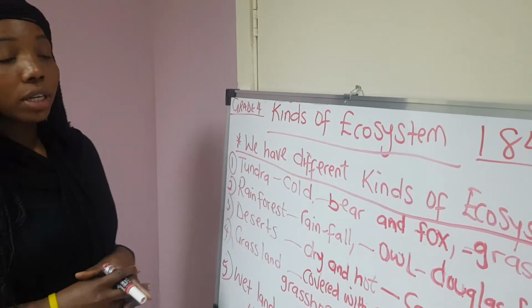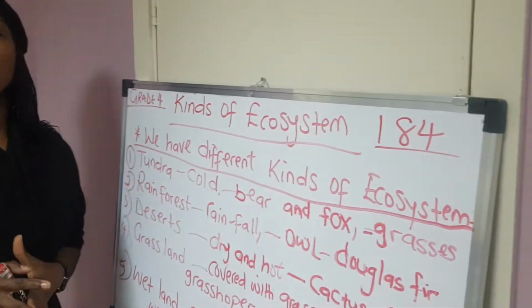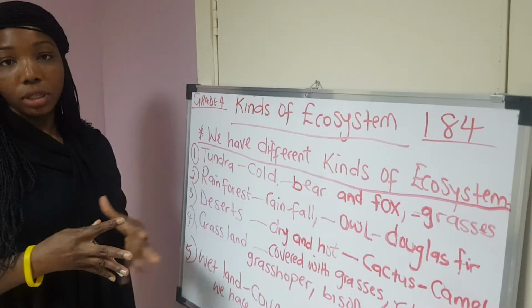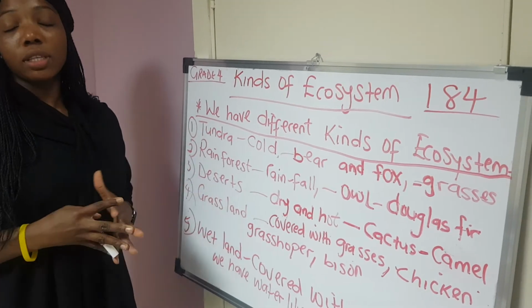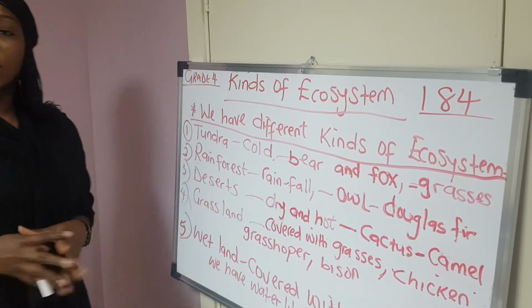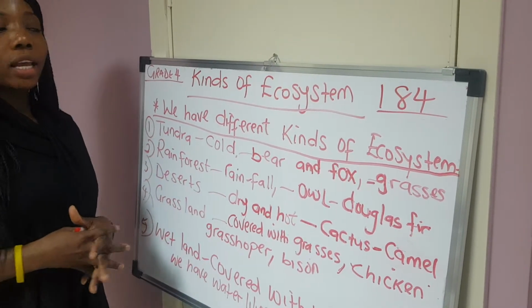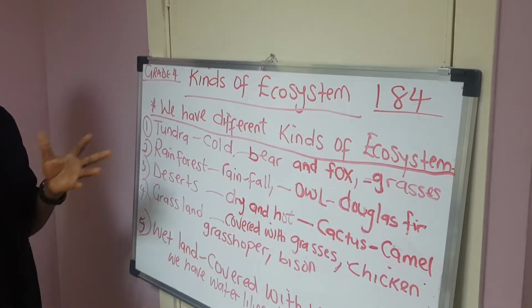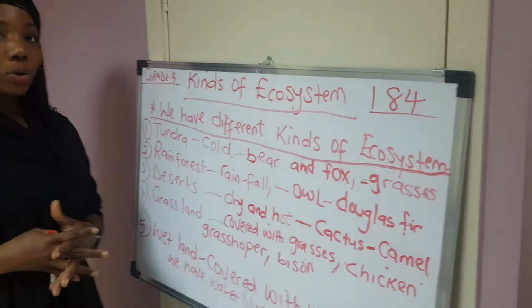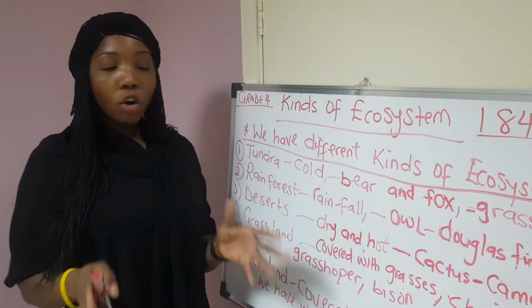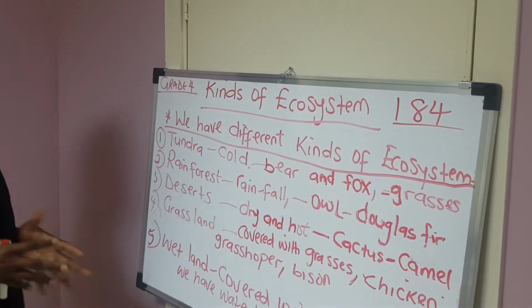Yes, we have another new lesson today on kinds of ecosystem. In our previous lesson, we talked about ecosystem and what ecosystem is all about. An ecosystem is dry, it can be hot, it can be big, and it can be small. And we have different kinds of animals and plants in the ecosystem. Now today, we are looking at different kinds of ecosystem, and here we have 5 of them.